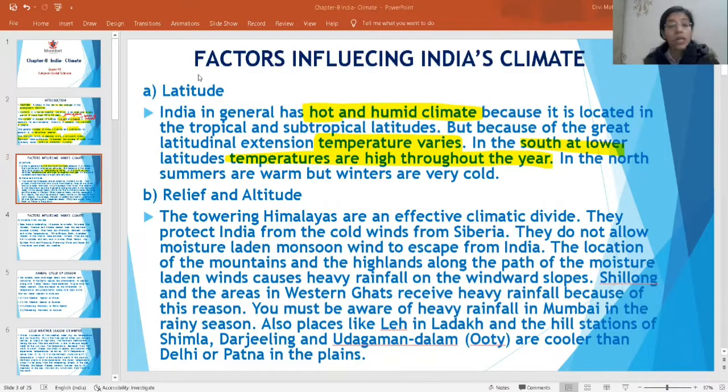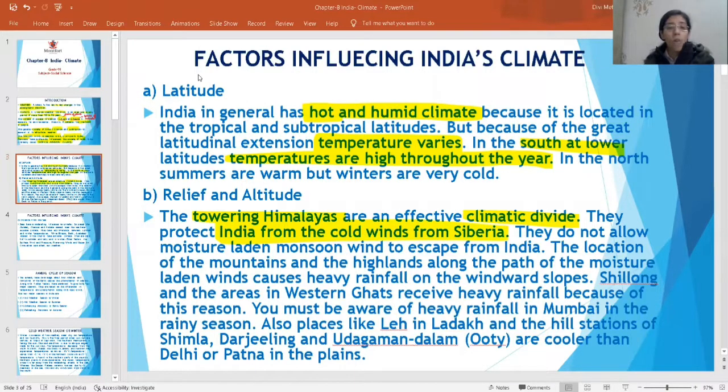If I talk about relief and altitude, in the previous chapter we talked about the Himalayas, which protect us from harmful winds coming from the neighboring countries. So the towering Himalayas also affect our climate. They protect India from the cold winds from Siberia.